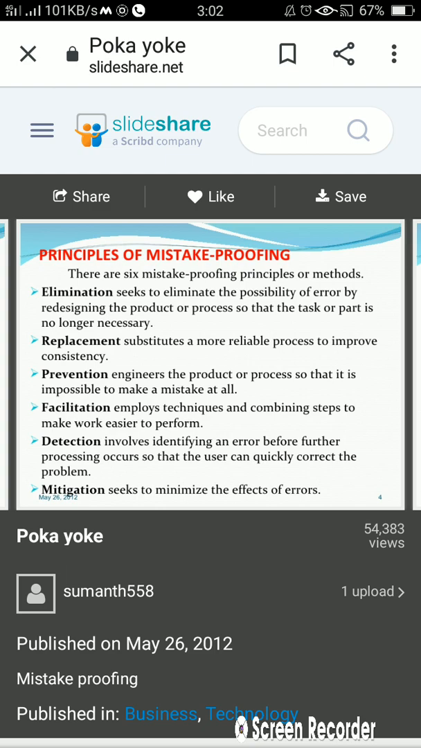Then prevention. It engineers the product and process so that it is impossible to make a mistake at all.